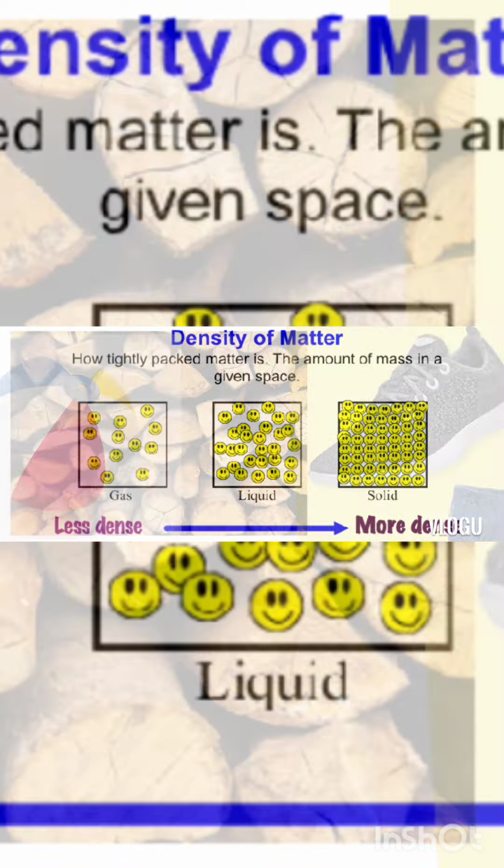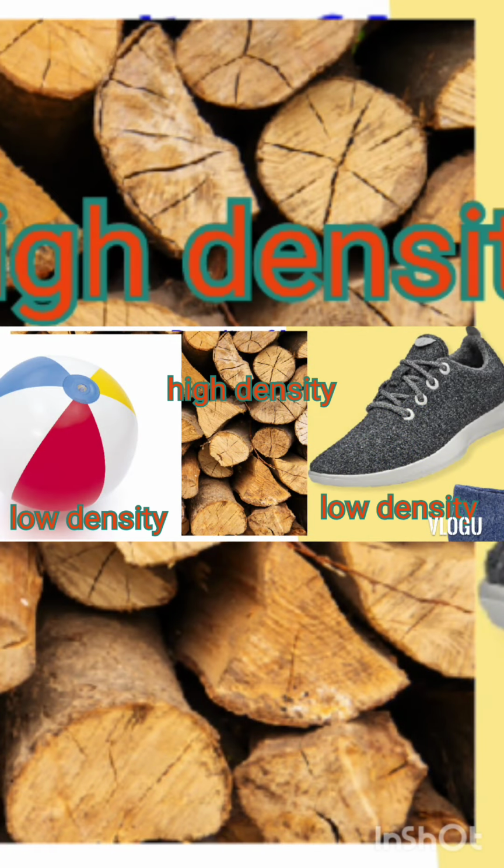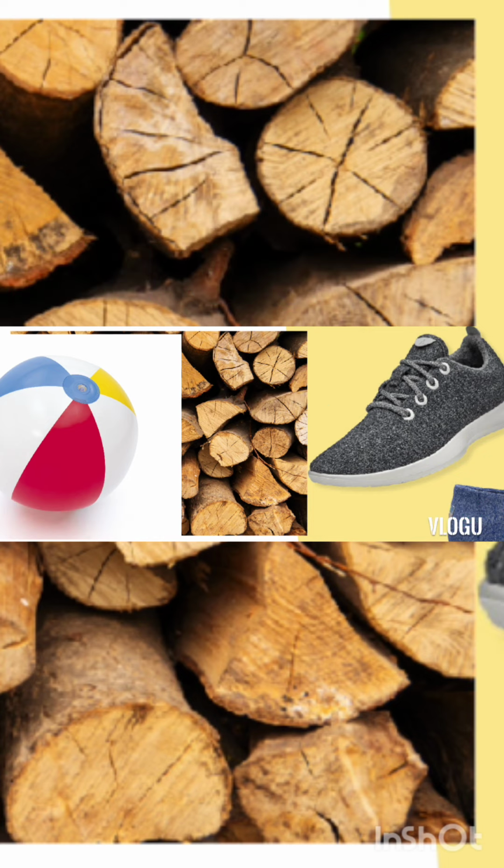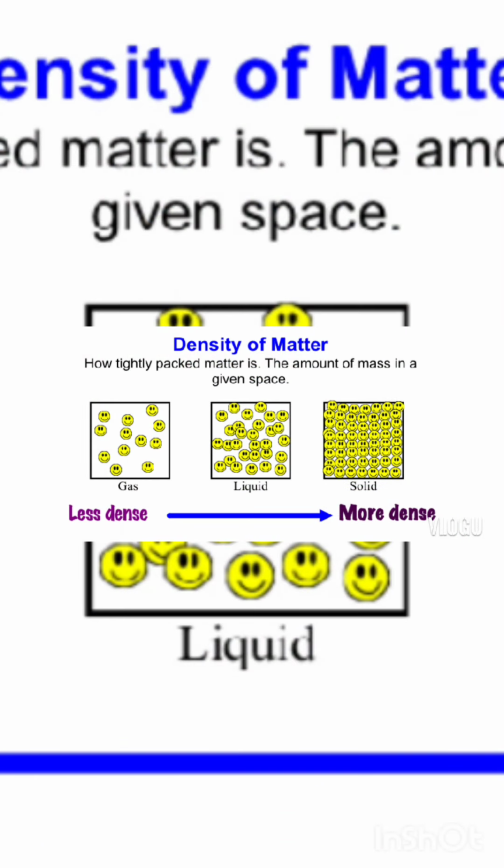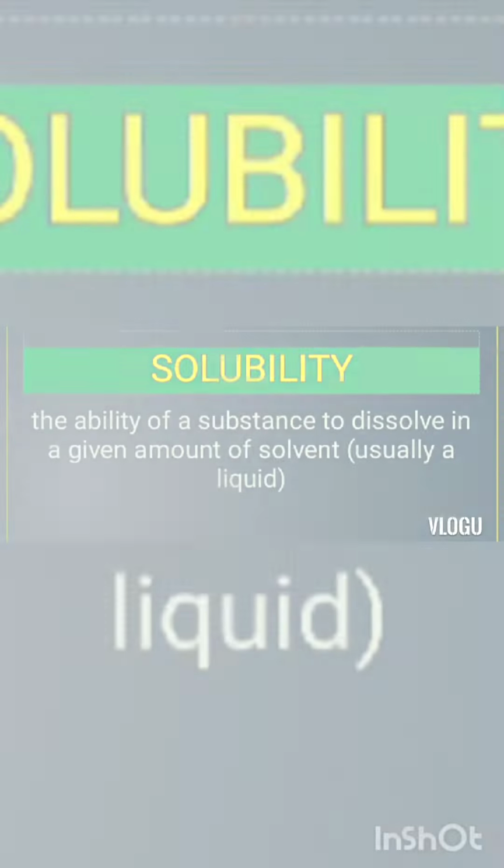Since scientists have already determined the densities of many substances, you can now compare the density of an unknown substance with the densities of the known substances. Thereby, it will give you information about the possible identity of the unknown substance. It is possible for two different substances to have the same density. So, in order to identify the substance positively, you would need additional data.